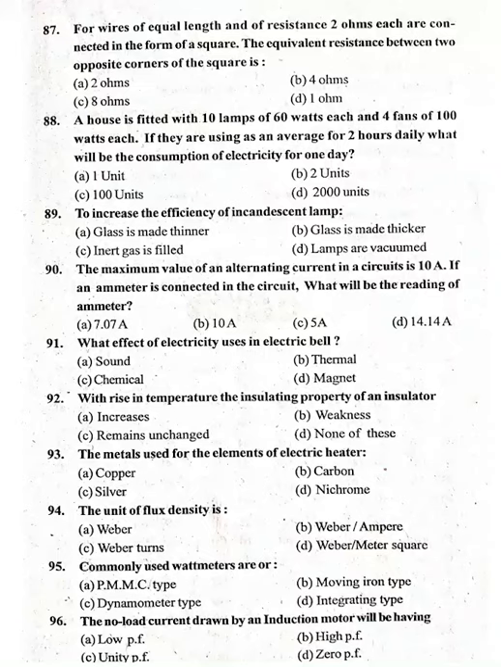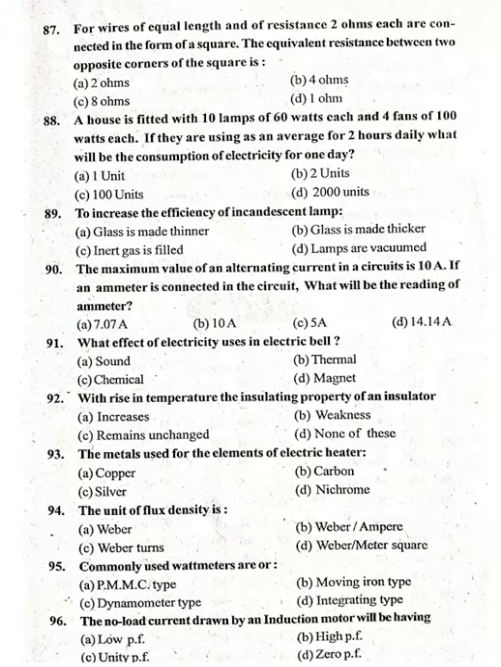Option D, Weber per meter square. Flux is Weber, so flux density is Weber per meter square, okay. So 94 option D. 95. Commonly used wattmeters are dynamometer type. Option C, okay. 95 option C.